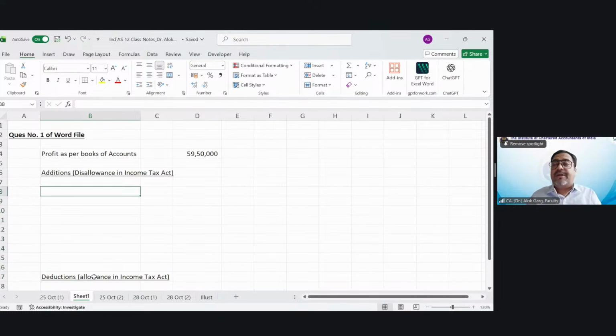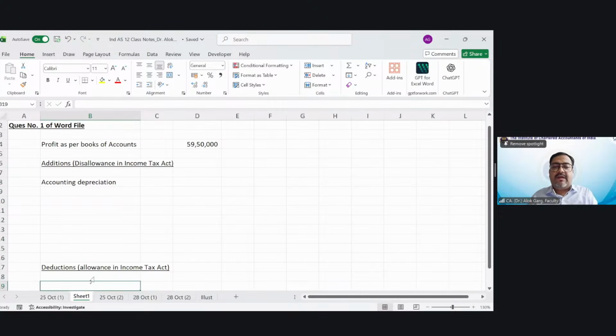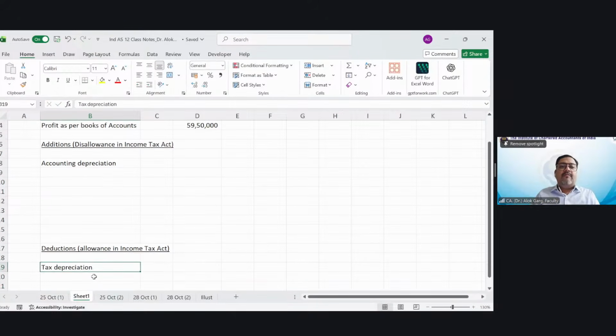Friends, what was point number 1? Depreciation. What depreciation will you disallow? You will disallow the depreciation as per Companies Act, as per books. You will disallow your accounting depreciation, and you will allow income tax depreciation. What is the accounting depreciation which is going to be disallowed? It is 59 lakh 50,000. And the tax depreciation which will be allowed is 72 lakh 10,000.